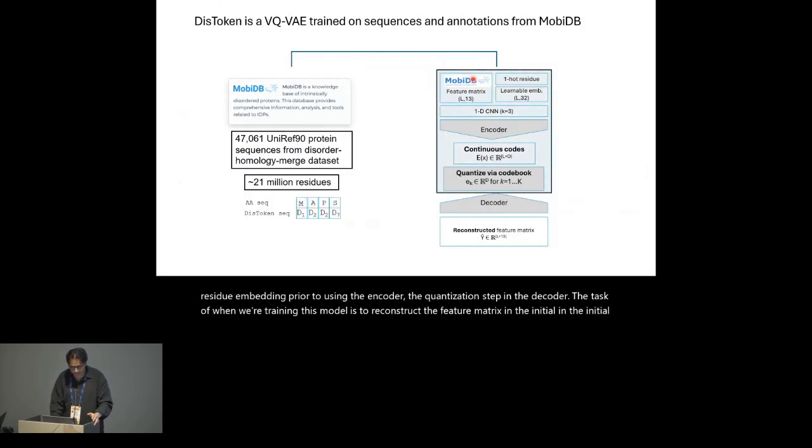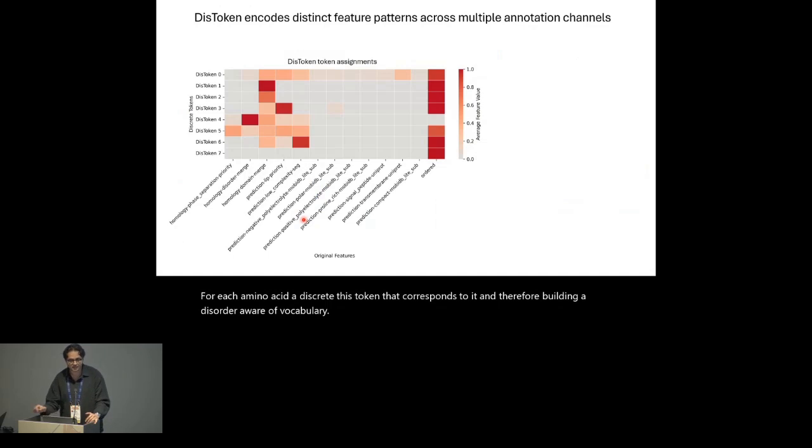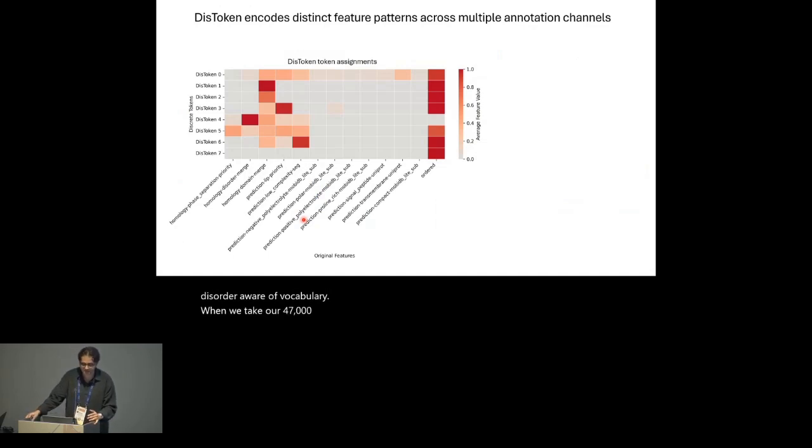And during inference, what we can do is freeze all of the weights and use only the encoder and the quantization step to produce for each amino acid a discrete distoken that corresponds to it, and therefore building a disorder-aware vocabulary. When we take our 47,000 sequences and tokenize them, we can see which features were activated for which individual tokens.